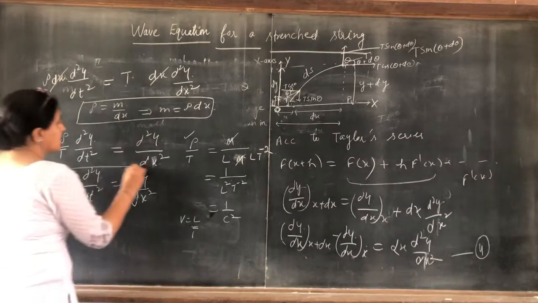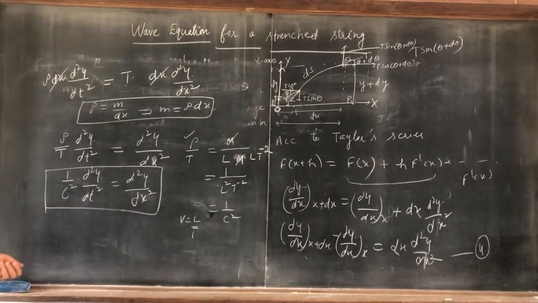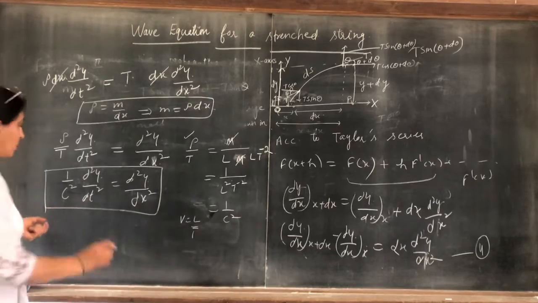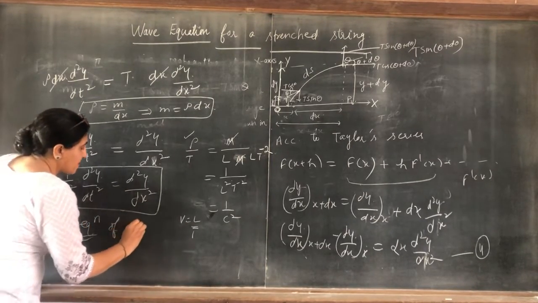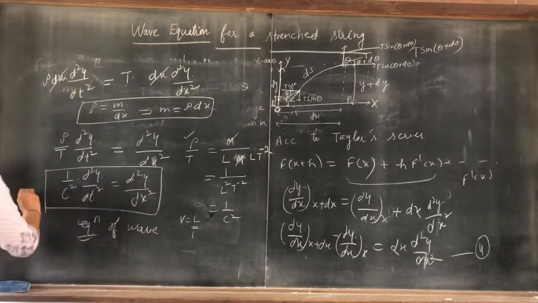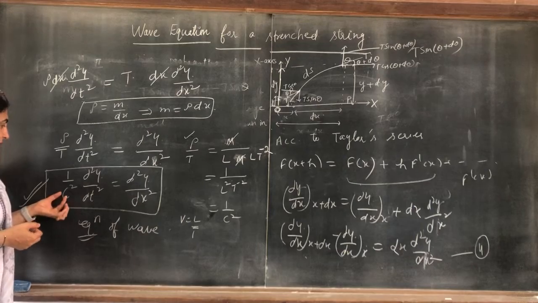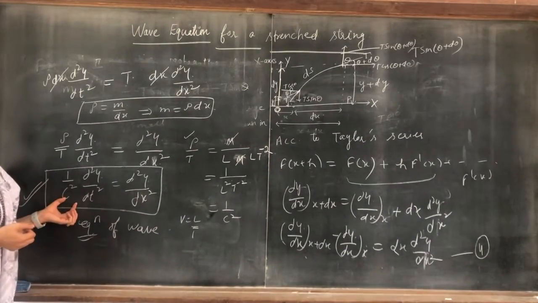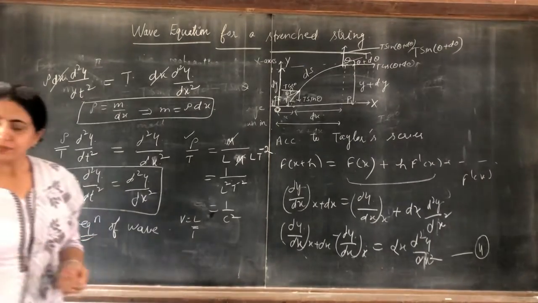So this is the differential form of the equation of a wave. For now we are taking the stretched string. So this is the equation of motion. Carry this to memory. This is a very important equation of a wave. To remember this, sometimes students put c on this side, so remember c T. Clear?